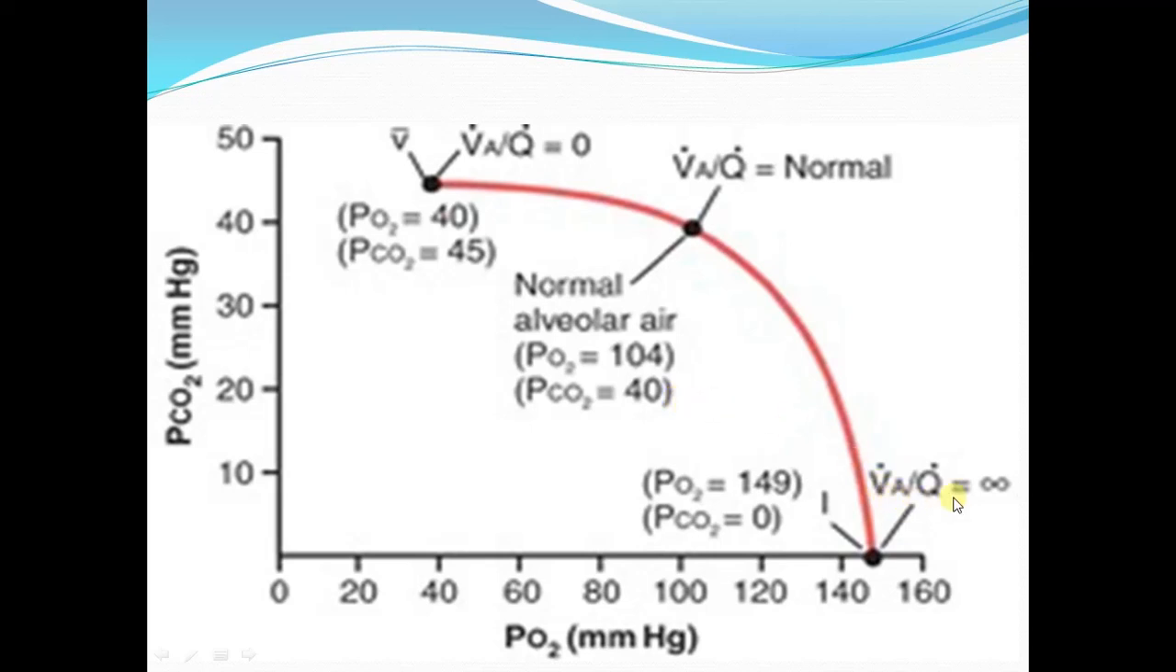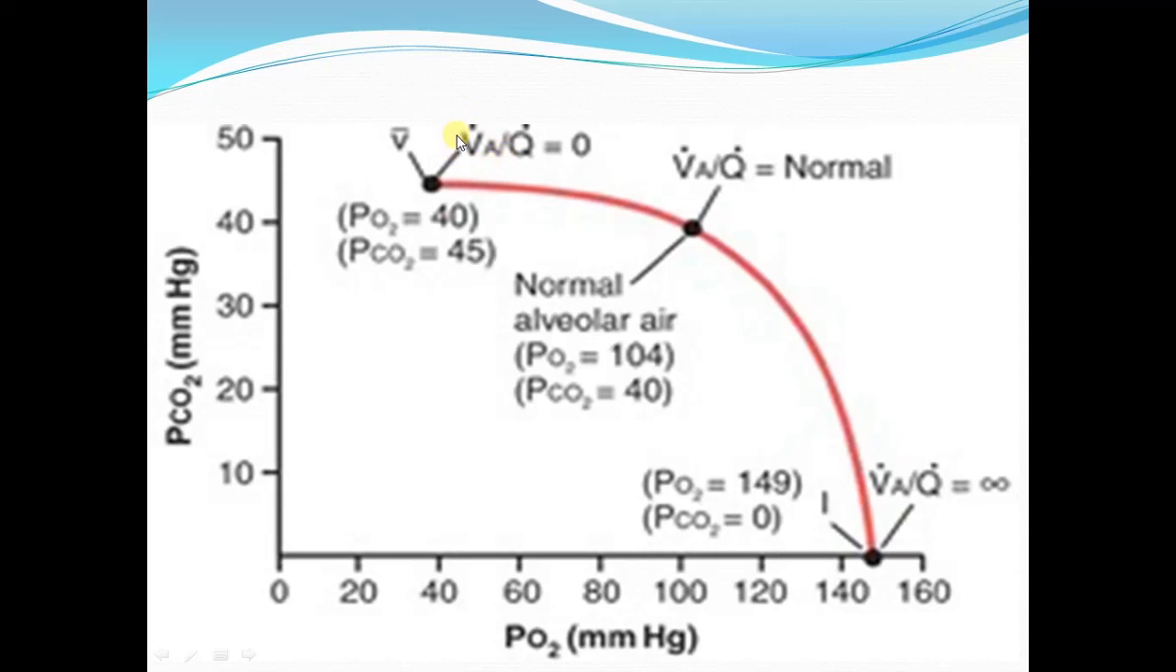When VQ ratio becomes infinity, that is when there is total loss of blood flow to a part of lung, the pressures of oxygen and carbon dioxide will be equilibrated with the atmospheric air, and PO2 in the alveolar air will become 149 millimeter of mercury, and of carbon dioxide it will be negligible, very small, or we can say 0. And the other extreme situation is when VQ ratio becomes 0. It will become 0 when there is no ventilation.